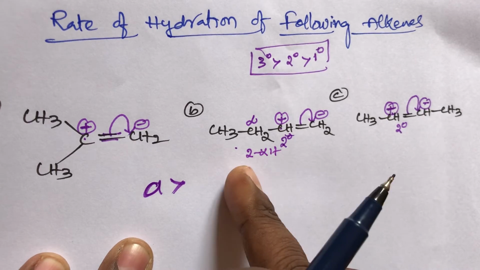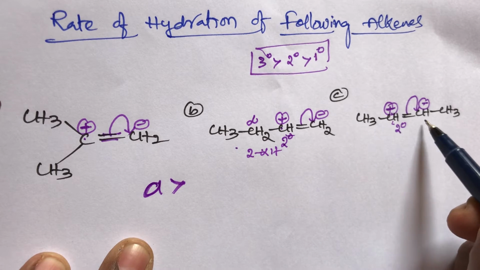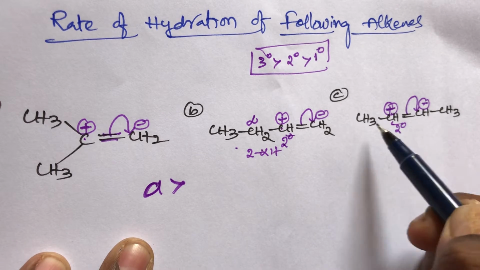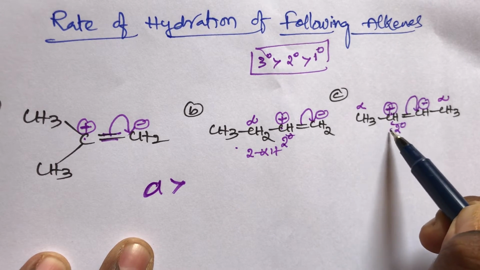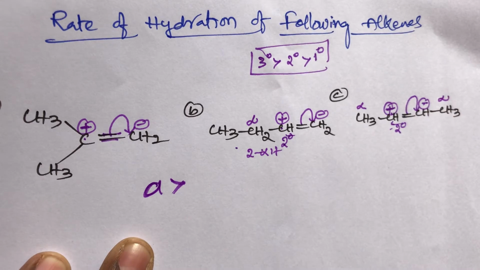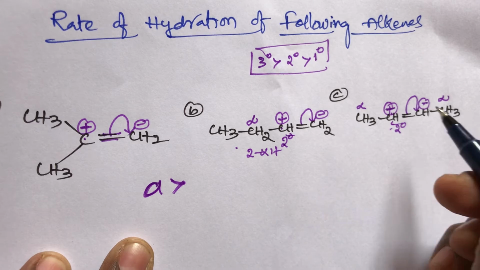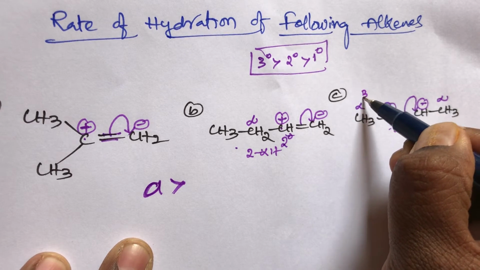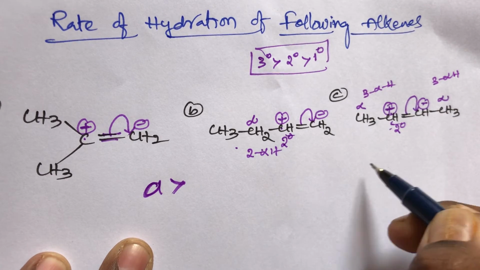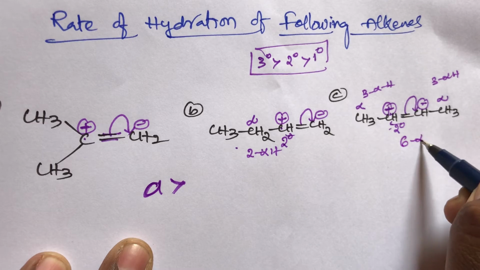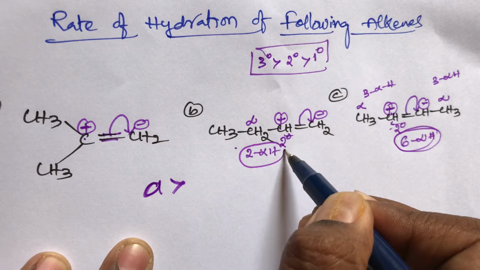But in compound C, the carbons beside the double-bonded carbons are alpha carbons on both the left and right sides. Compound C has two alpha carbons, the left-hand side carbon having 3 alpha hydrogens and the right-hand side also having 3, a total of 6. Compound C has 6 alpha hydrogens, and compound B has only 2 alpha hydrogens.